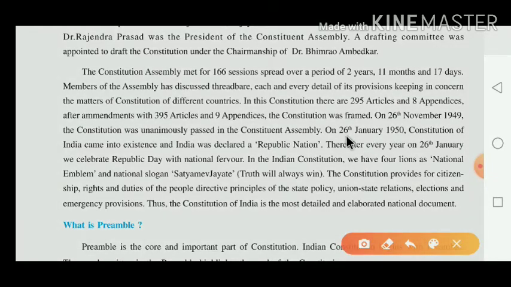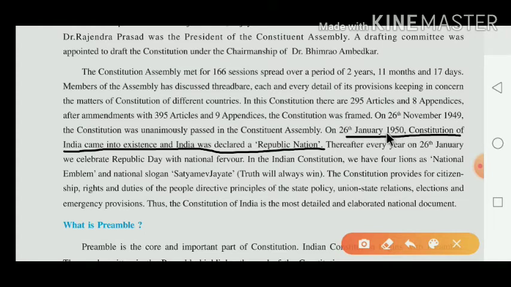But on 26 January 1950 the Constitution of India came into existence and India was declared a republic nation. This constitution was implemented on 26 January 1950.